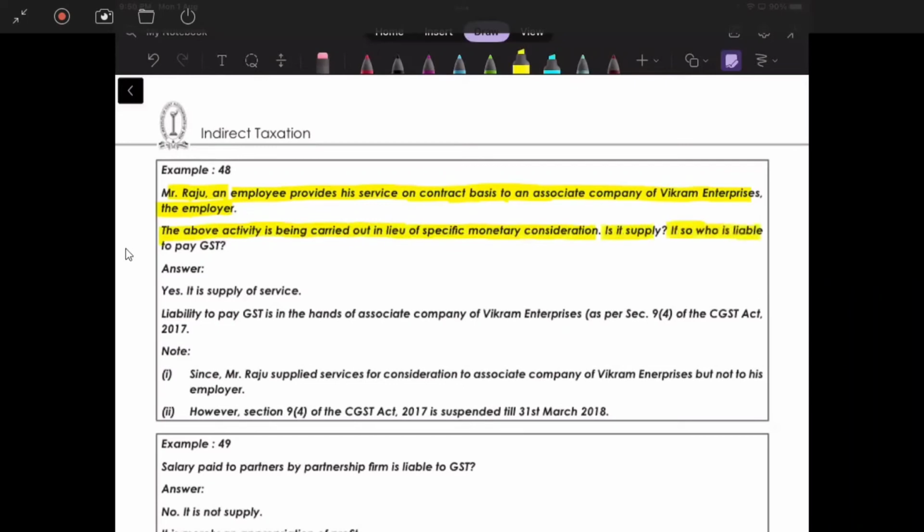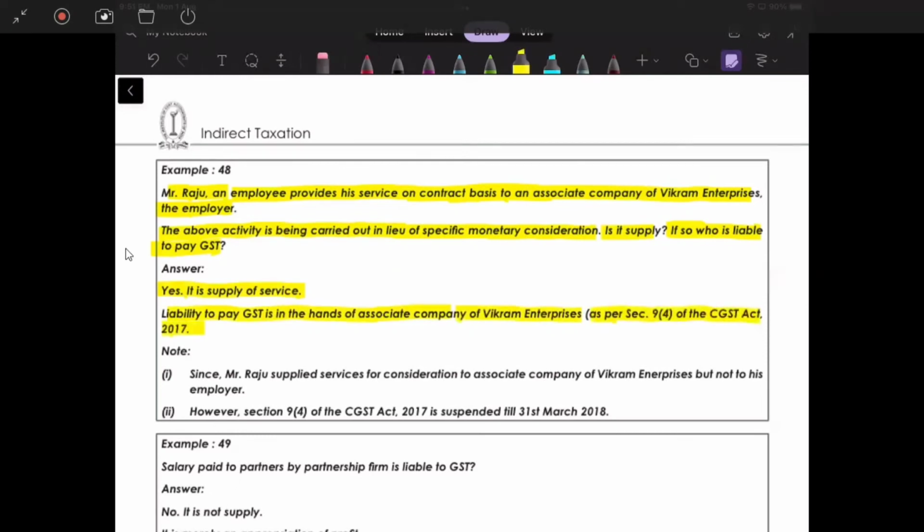If so, who is liable to pay GST? Correct. Yes, it is a supply of service. Liability to pay GST in the hands of associate company of Bikram Enterprise as per section 9(4) of CGST Act